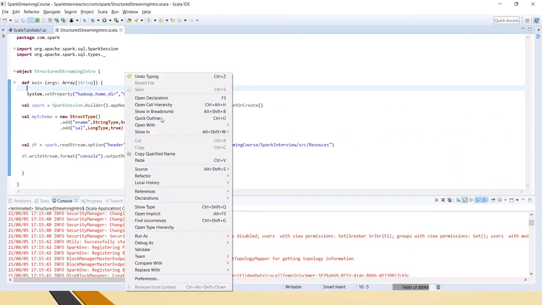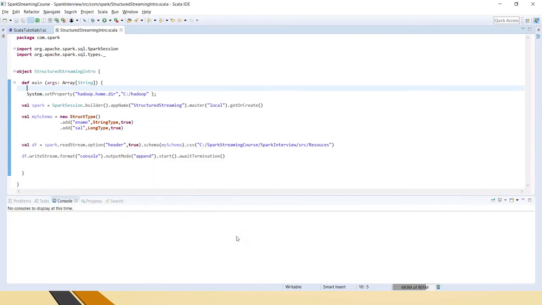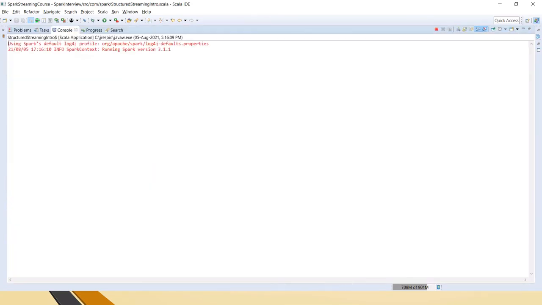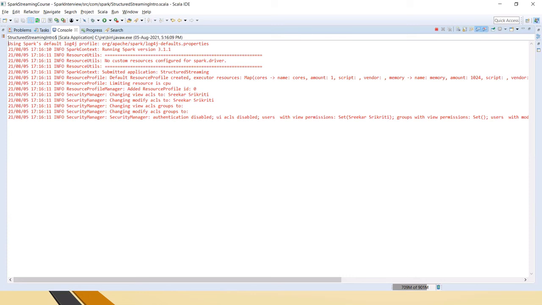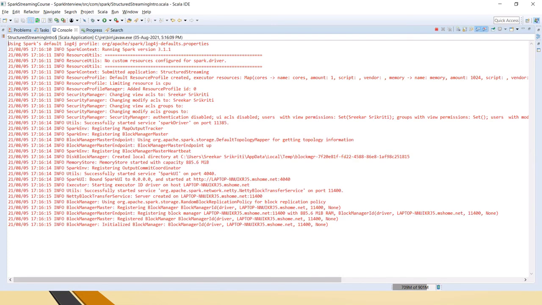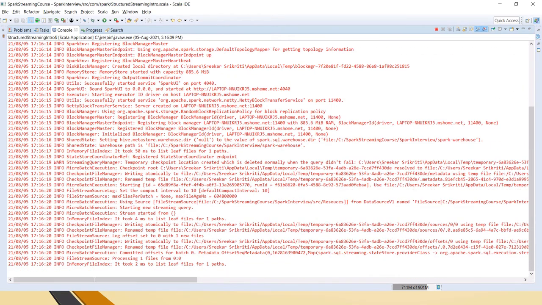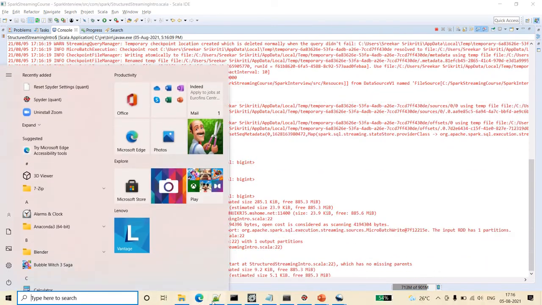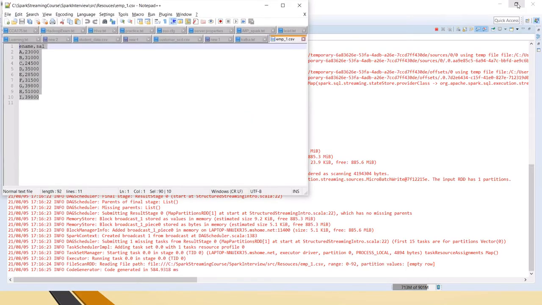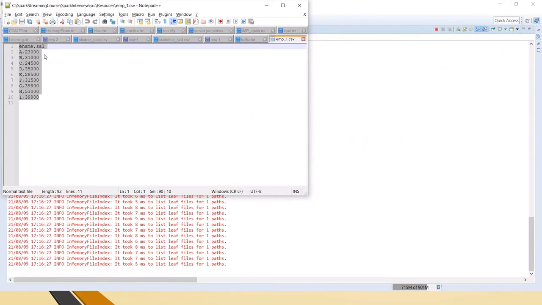Let me run it again. In the second run we will see. As of now it has only one file in the resources folder, one CSV file with the schema that we have specified. So now I'll be ready, and the batch 1 is printed.